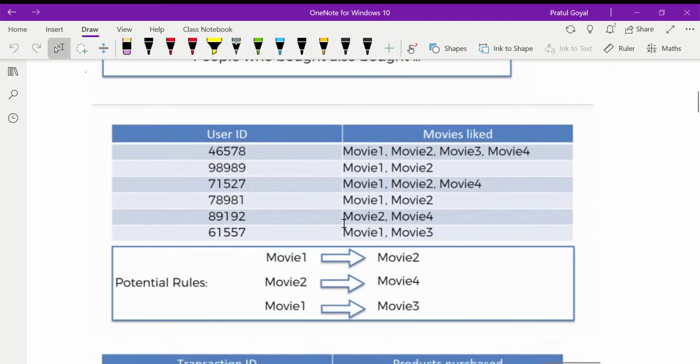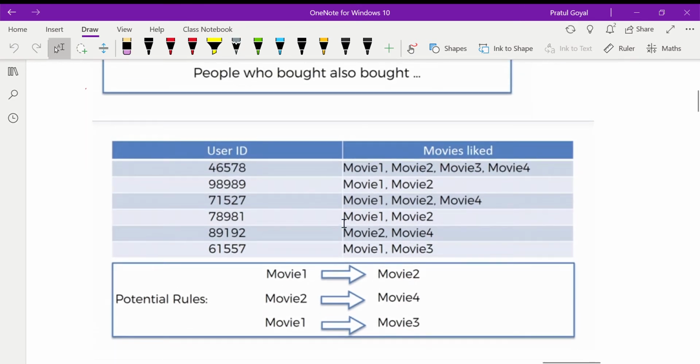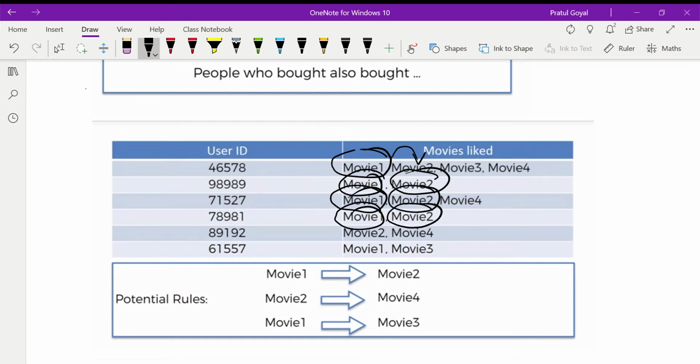Now, let us consider one example. Let's say there are some user IDs, and based on the unique user ID we can see that a person who is watching movie one is also watching movie two. Similarly, there is an overlap. It is something like: if I watch this, what is my likelihood to watch another one? So this is a kind of movie recommendation.